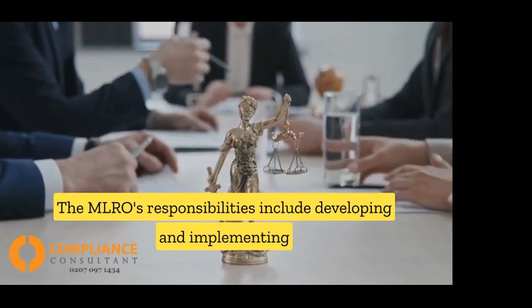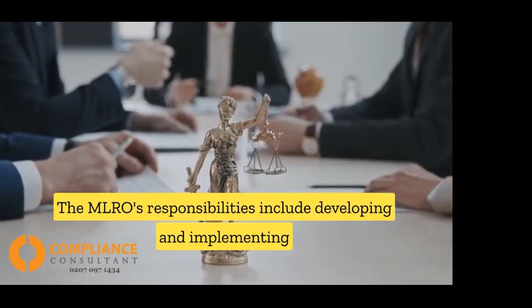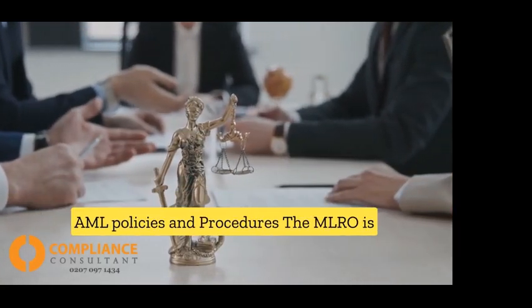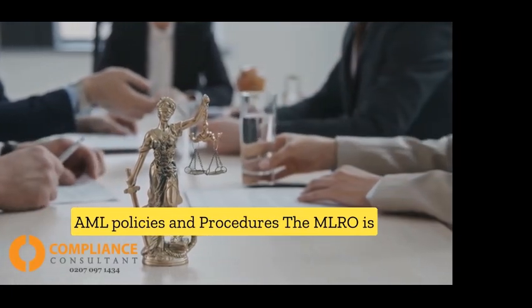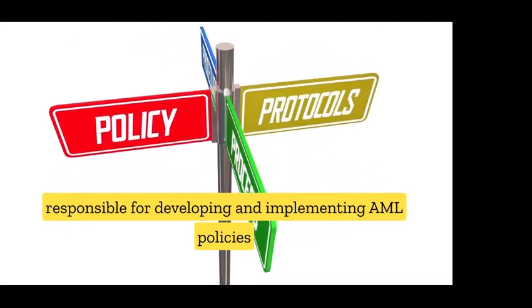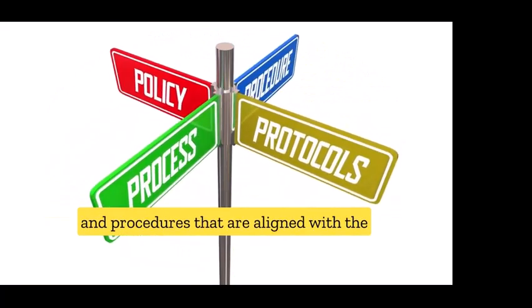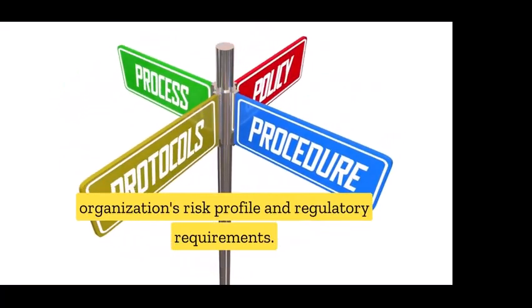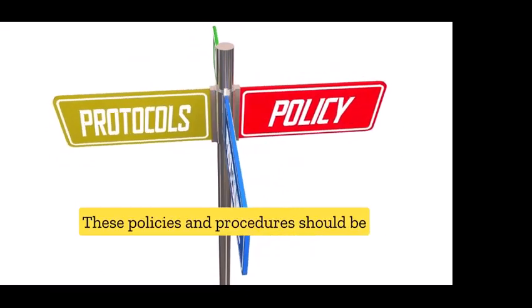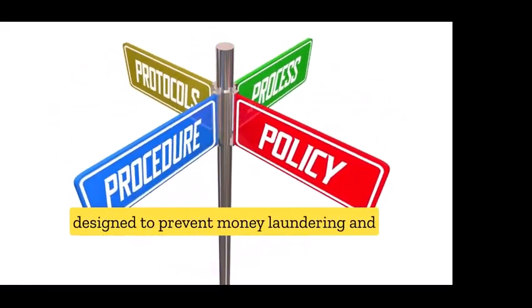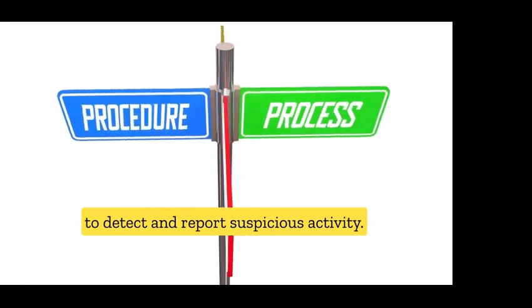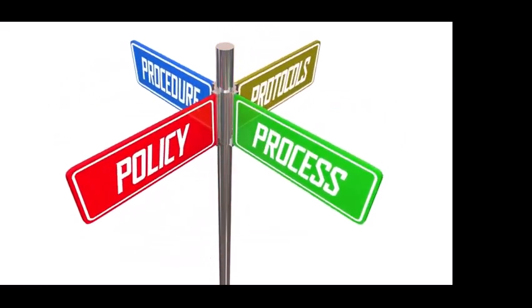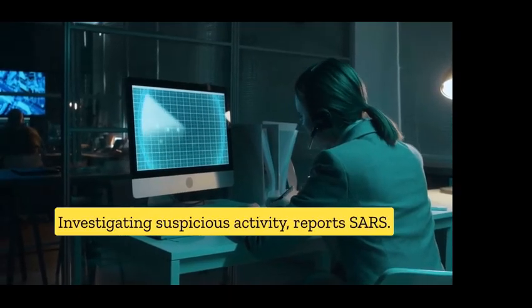The MLRO's responsibilities include developing and implementing AML policies and procedures. The MLRO is responsible for developing and implementing AML policies and procedures that are aligned with the organization's risk profile and regulatory requirements. These policies and procedures should be designed to prevent money laundering and to detect and report suspicious activity.